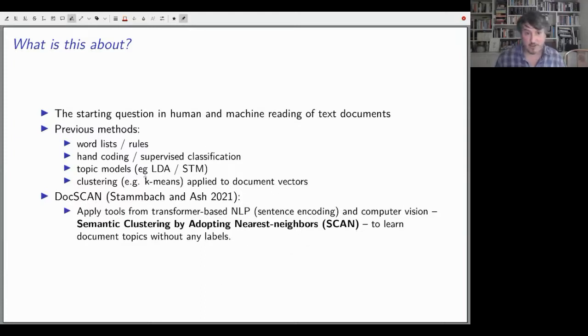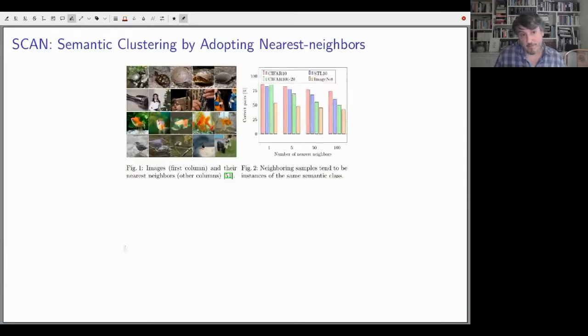So it's related to topic models, but we'll show that in terms of identifying specific topics or specific classes that a document is about, our model will do that better.